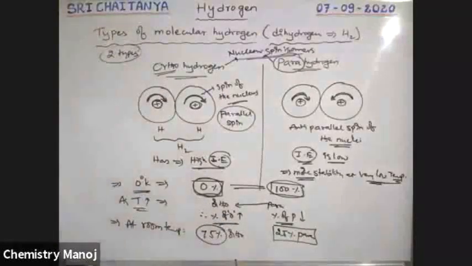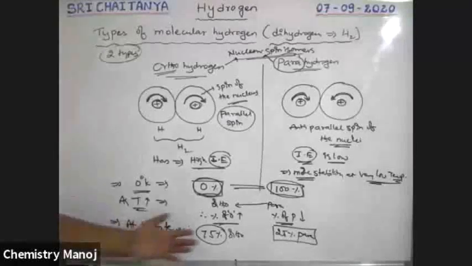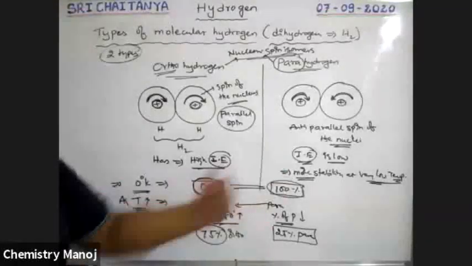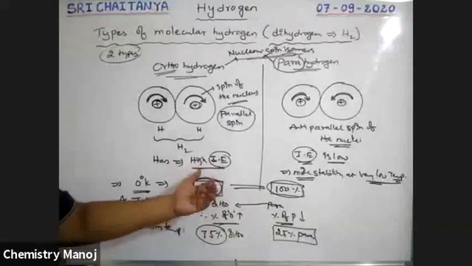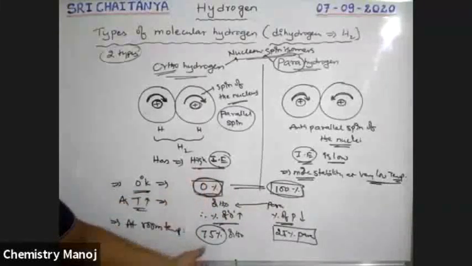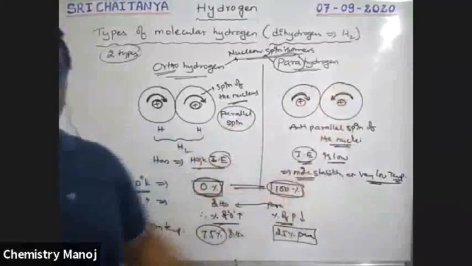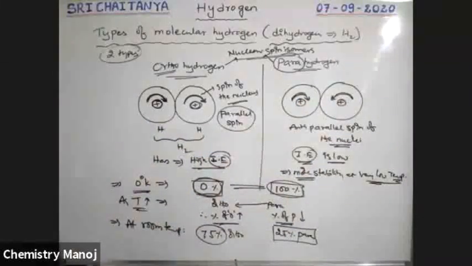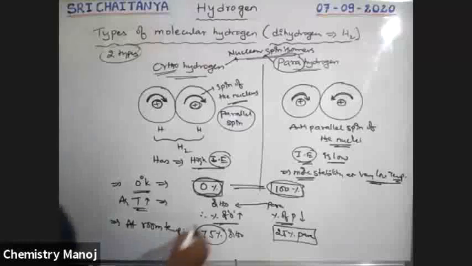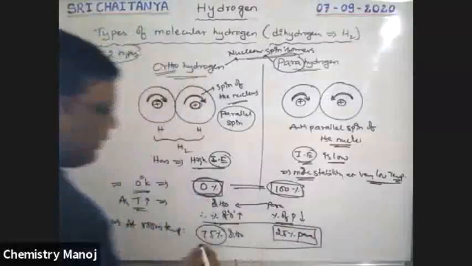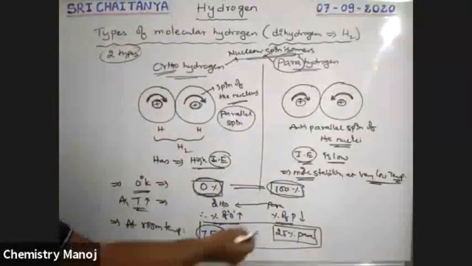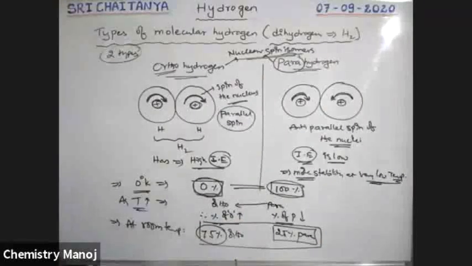So that means up to room temperature, 75% ortho and 25% para. Room temperature is nothing but high temperature when compared to 0 degrees Kelvin. That means at high temperature, ortho is the most stable. At low temperature, para is more stable. So at room temperature, the percentage of ortho and para hydrogens in hydrogen is 75% ortho and 25% para.